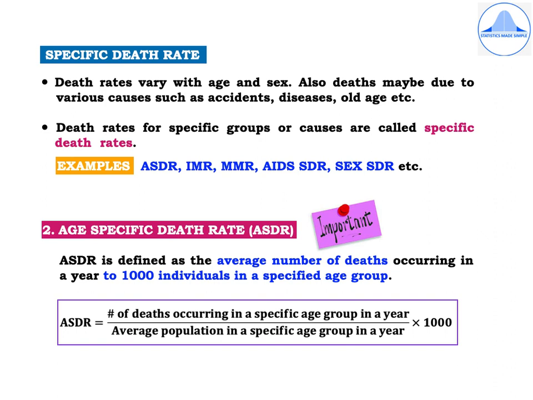So, starting with the age specific death rate now, it is defined as the average number of deaths occurring in a year to 1,000 individuals in a specified age group. Here, the term specified age group is important. Now, the formula for ASDR is equal to number of deaths occurring in a specific age group in a year divided by average population in a specific age group in a year into 1,000.